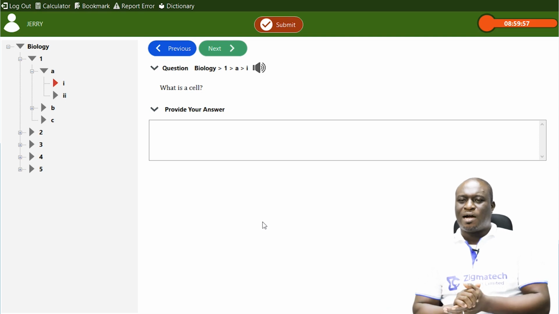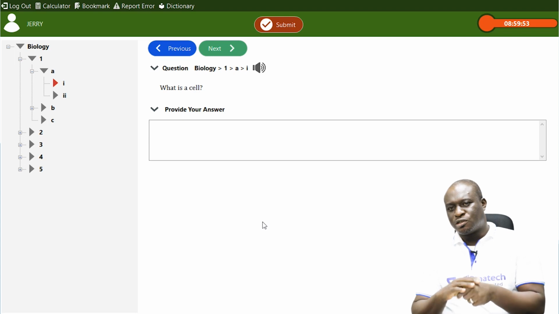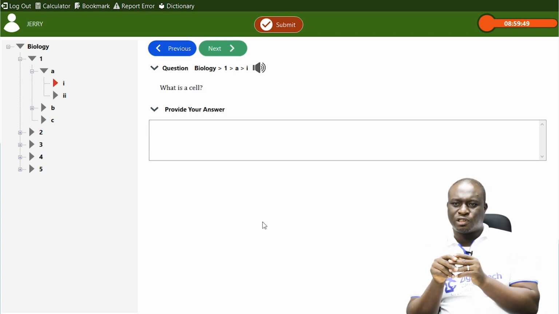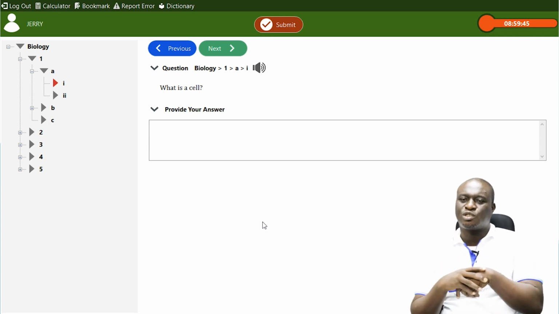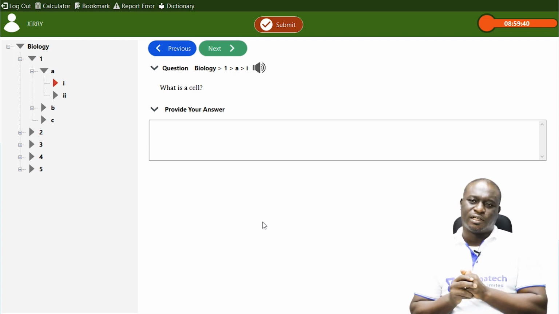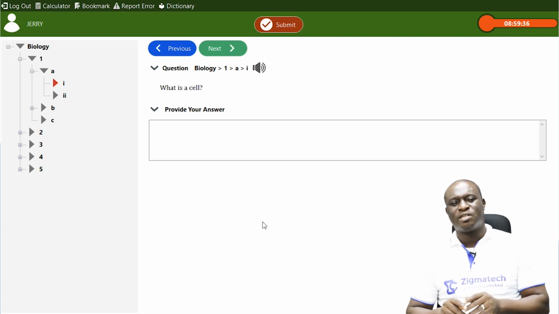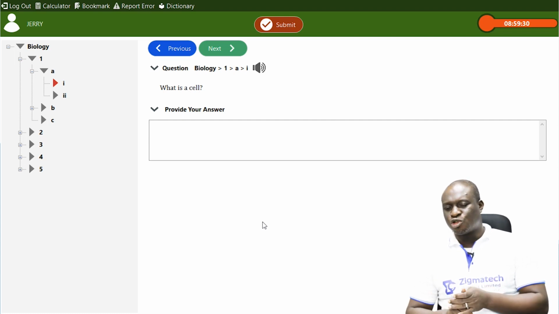All right. Now, having finished up with the objective questions, which we did 50 questions as a whole, let's take a look at the theory questions as well. Now, this is question 1. It says, what is a cell? What is a cell? Now, a cell actually can simply be defined as the smallest, simplest, basic, structural, functional, and